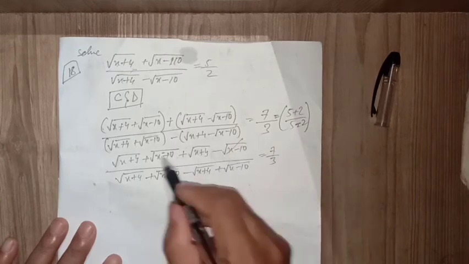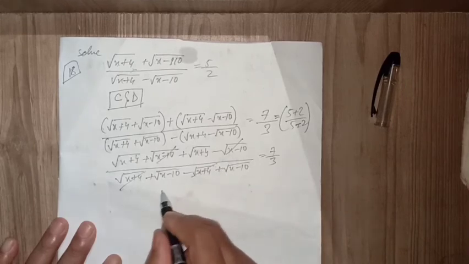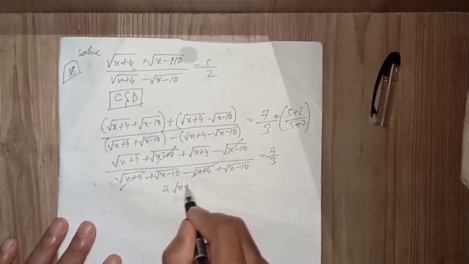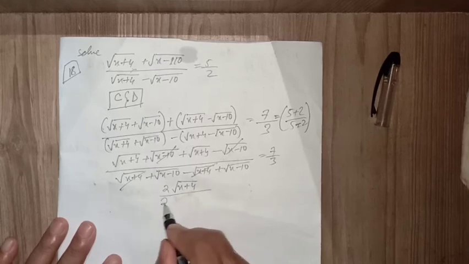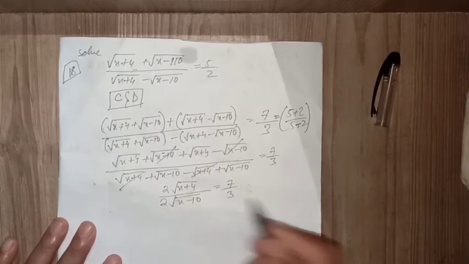So here this is cancelling out and this is cancelling out. What remains? Twice root x plus 4 and twice root x minus 10 equal to 7 by 3.